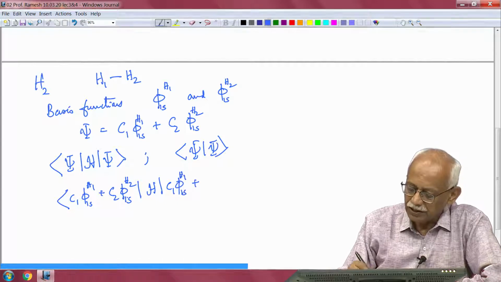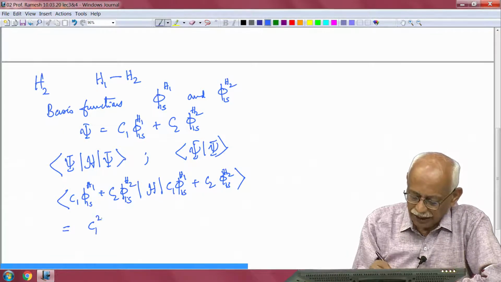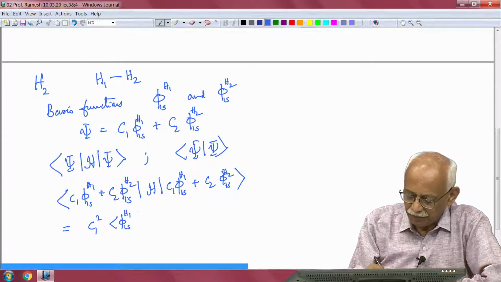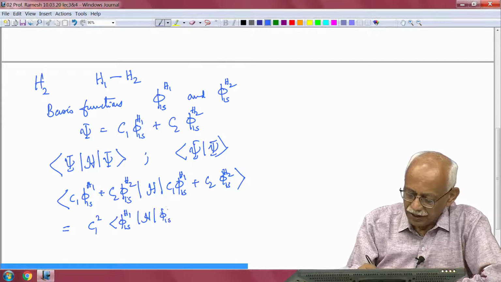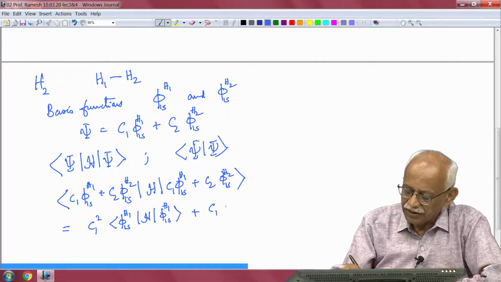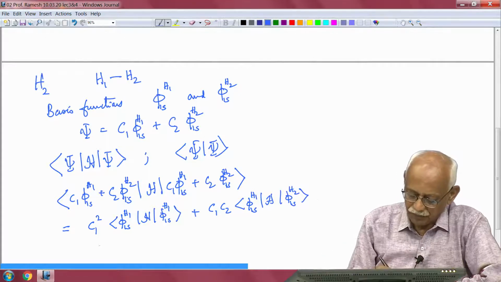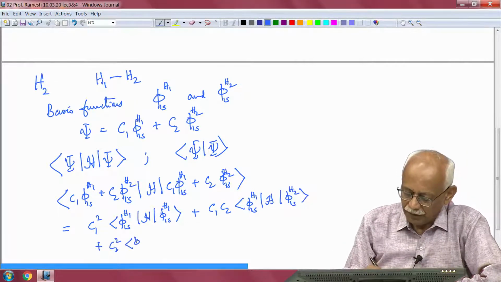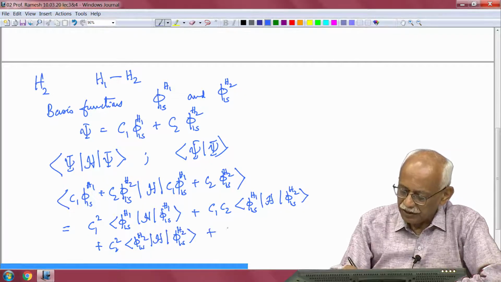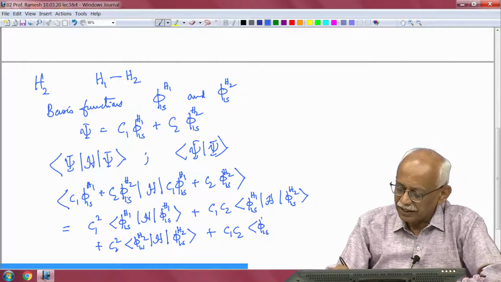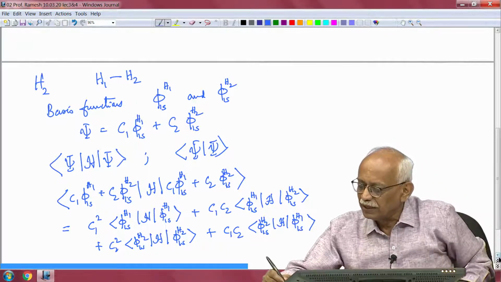So, I have this, and this will turn out to be nothing but C1 squared phi 1s H1 Hamiltonian phi 1s H1, plus C1 C2 phi 1s H1 H phi 1s H2, plus C2 squared phi 1s H2 H phi 1s H2, plus C1 C2 phi 1s H2 H phi 1s H1. So, this is the full Hamiltonian written in long form.